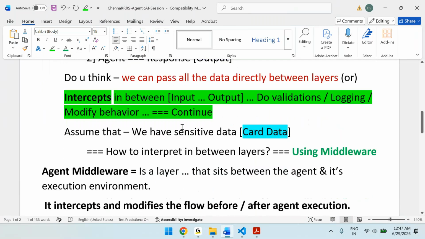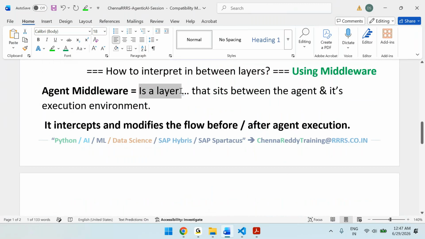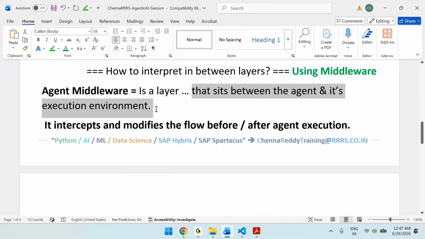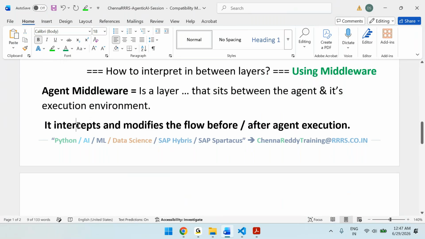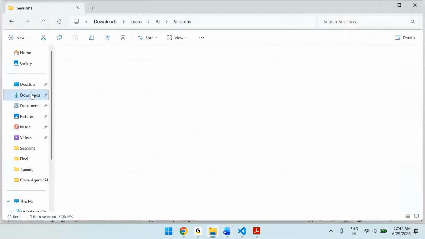So if anyone asks, what is a middleware? It's a layer, an additional code, that sits between the agent and its execution environment, and it intercepts and modifies the flow before and after execution of the agent. That's why, if you see the flow diagram, this is how the flow diagram will be.